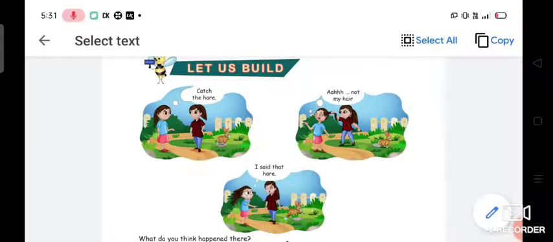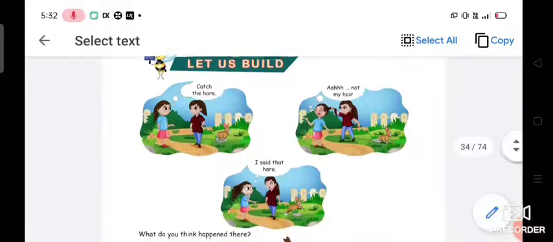So in the beginning of page 102 you can see a conversation between two girls. Okay, so one girl is telling, catch the hair. Ha, not my hair, I said that hair. So what is this girl telling? She is telling to catch the hair. Okay, but what is this girl doing? She caught HAIR. Okay, she is telling to catch HARE, but she caught HAIR.